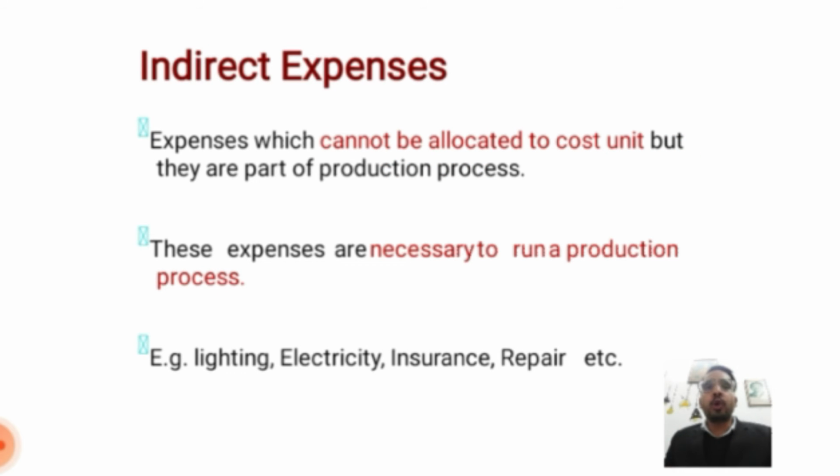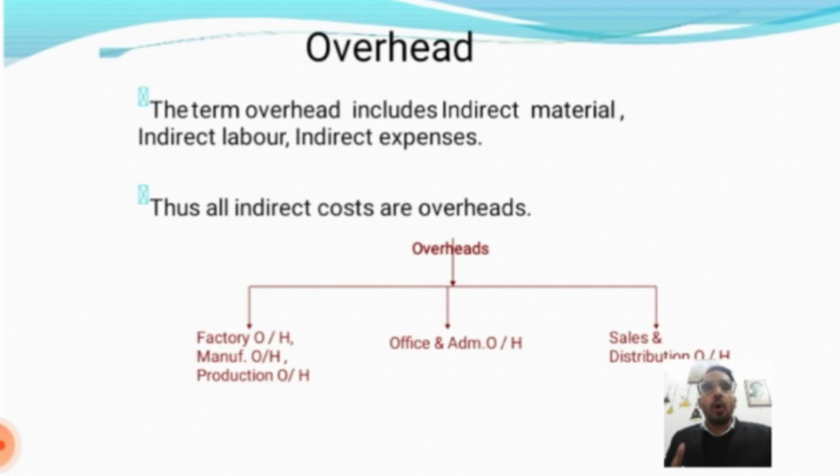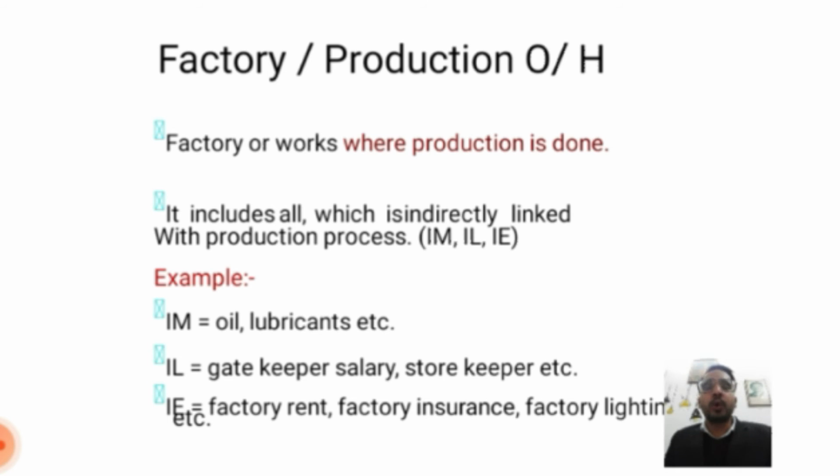Indirect expenses cannot be allocated to a cost unit but they are part of production. These expenses are necessary to run the production process, for example electricity, insurance, repair, etc. Overhead: the term overhead includes indirect material, indirect labor and indirect expenses. All indirect costs are overheads: factory overhead, manufacturing overhead, production overhead, office and administration overhead, and selling and distribution overhead. Factory and production overhead: the factory is where production is done, and it includes all the indirect costs linked with the production process.